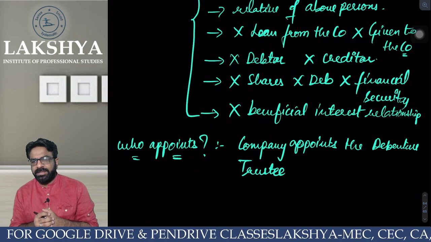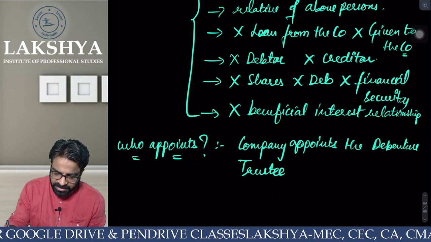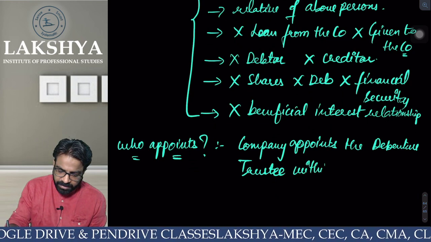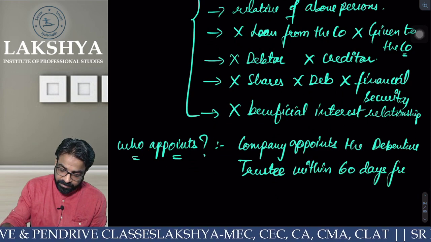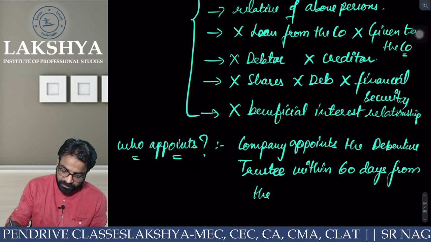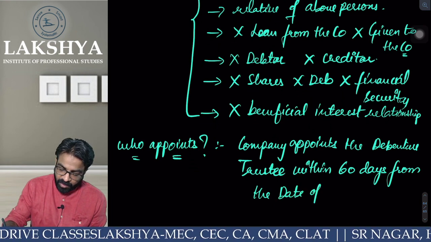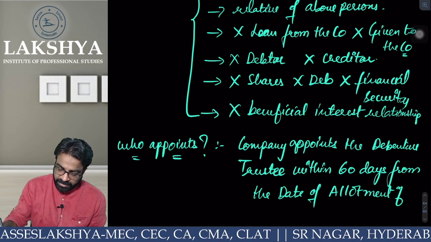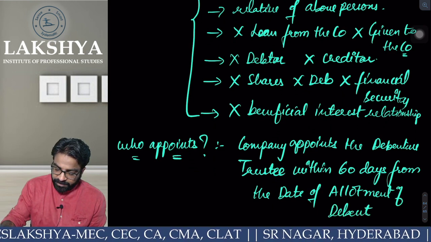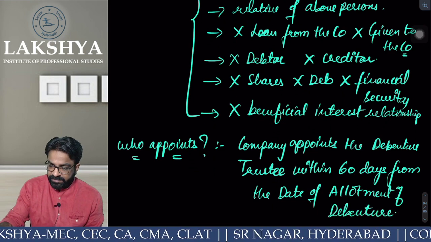Everyone clear with the topic? So, the company appoints the debenture trustee within 60 days from the date of allotment of debentures. Tell me one thing. When the company shall appoint the debenture trustee, within how many days?